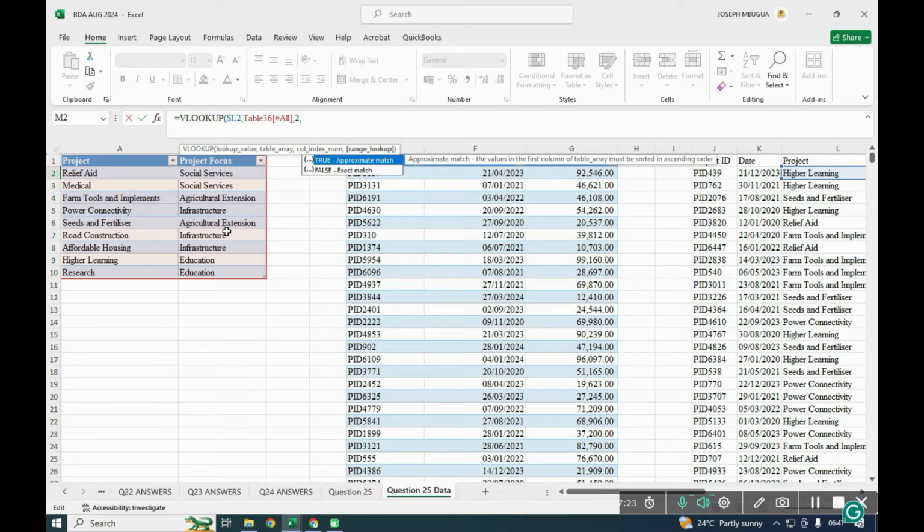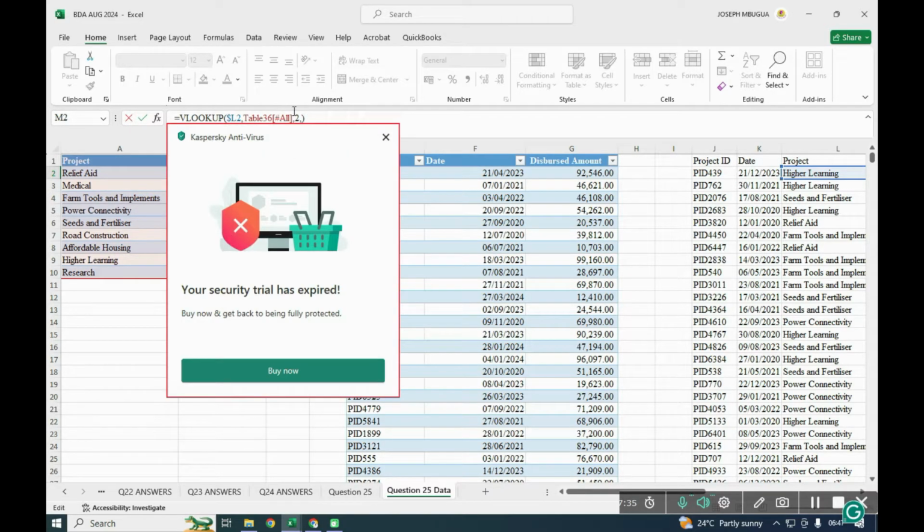Again, you can either put 0 for an exact match if you need one, or even without that, when you close the bracket, it will still give you what we require.